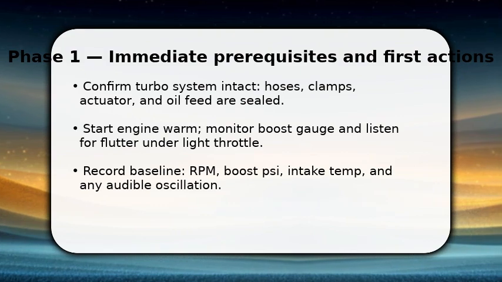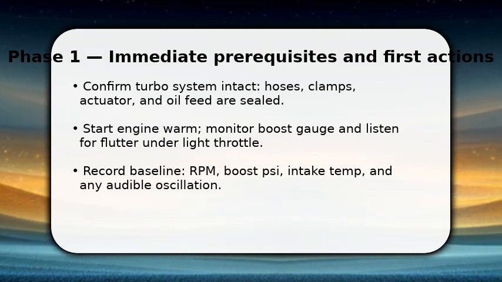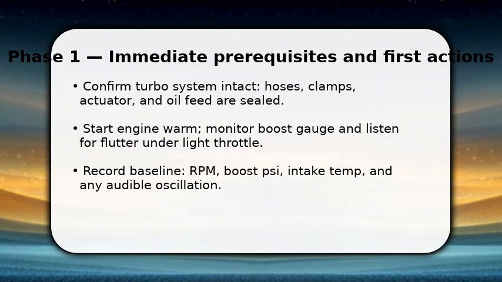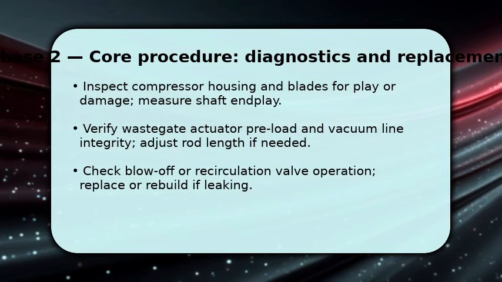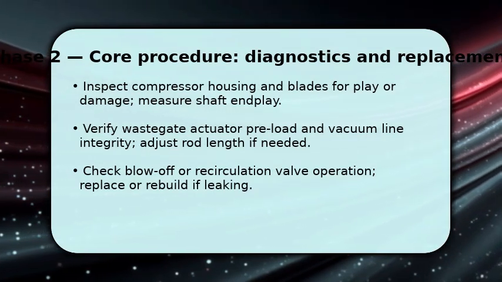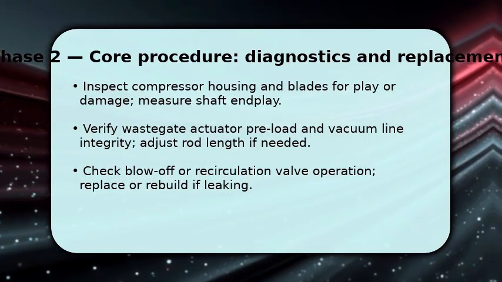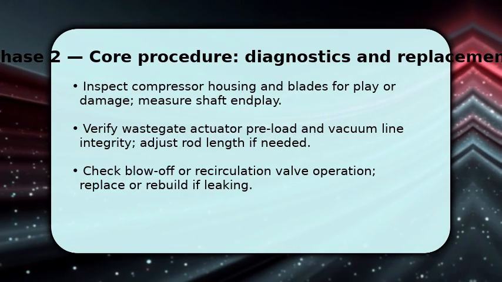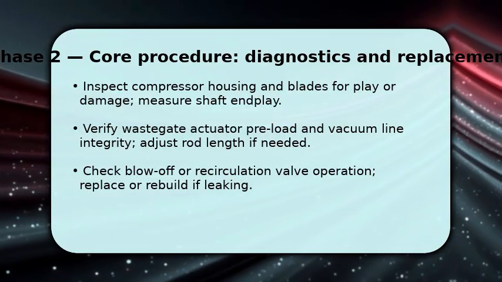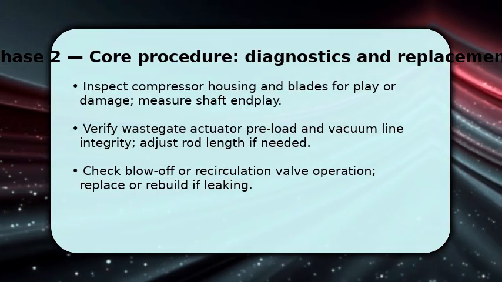Now you diagnose the cause: unstable boost, weak actuator, or damaged turbo internals. Once done, remove intake piping and inspect compressor blades and shaft play. Even slight wobble causes flutter. Make sure the wastegate actuator has correct preload. Adjust the rod to change duty and prevent overboost cycles.